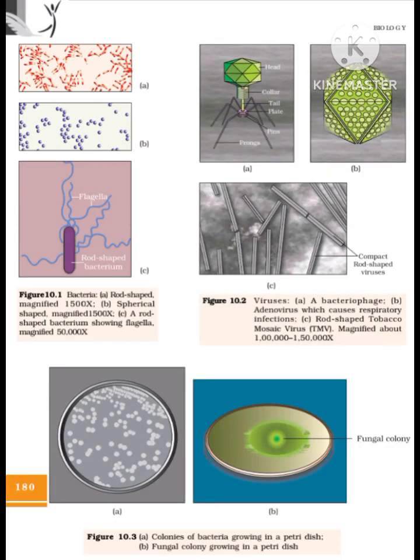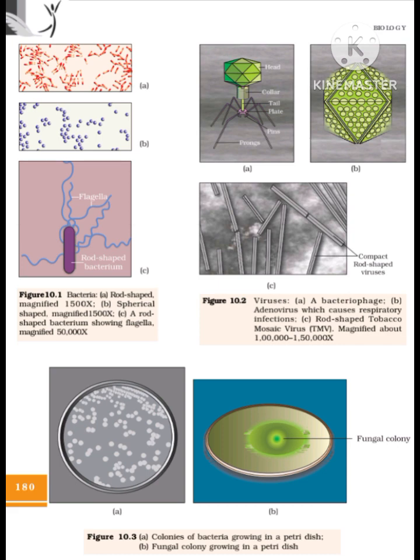Figure 10.1 Bacteria: A, rod-shaped, magnified 1500x; B, spherical-shaped, magnified 1500x; C, a rod-shaped bacterium showing flagella, magnified 50,000x.